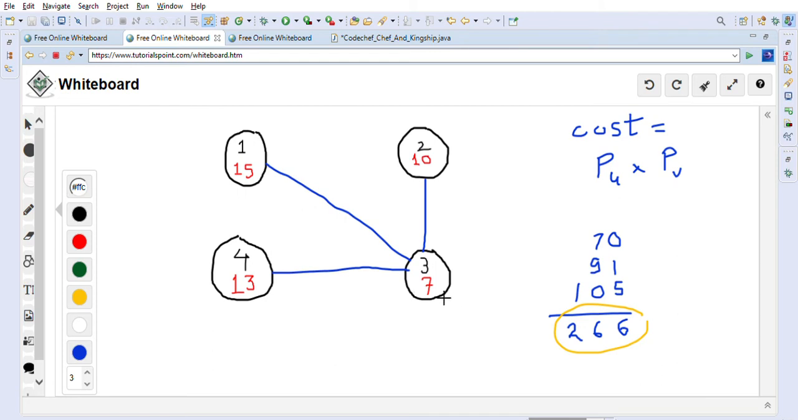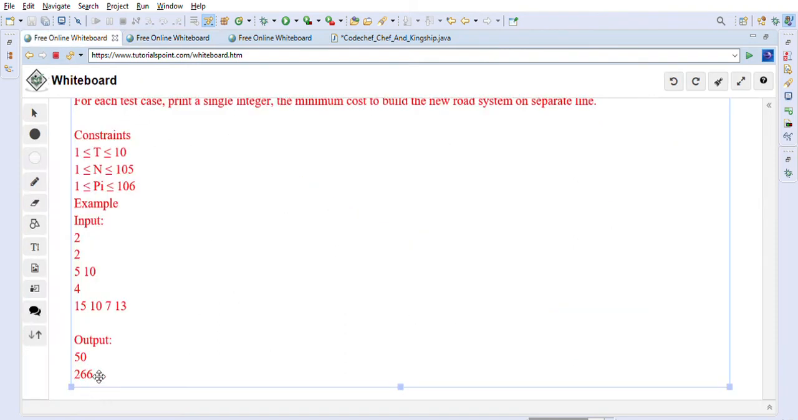And why this works is because this is the multiplication, right? The cost is multiplication of the population. So it means that we should always start with the least amount of population. This is the least amount of population we should start with, and then start connecting with the other cities, right? So 266 is the answer. So as you can see here, 266 is the answer. So this is how we have to calculate the answer.